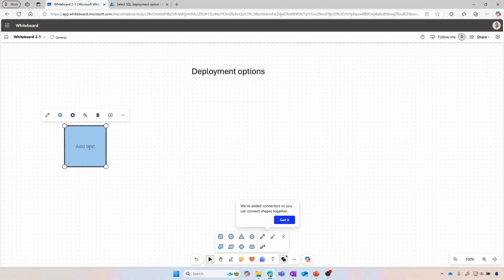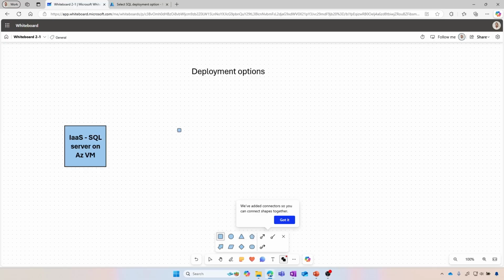All right, so now let's discuss our deployment options that we have available within the Azure portal through a discussion on the whiteboard. Okay, so in terms of deployment options, what do we have? Well, we have seen that we have the option of leveraging the IaaS approach, right, with the deployment of SQL Server on Azure VM, right?